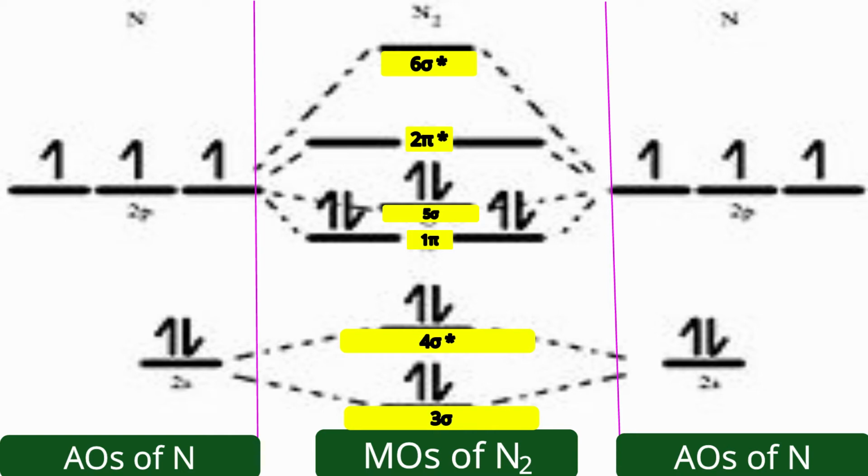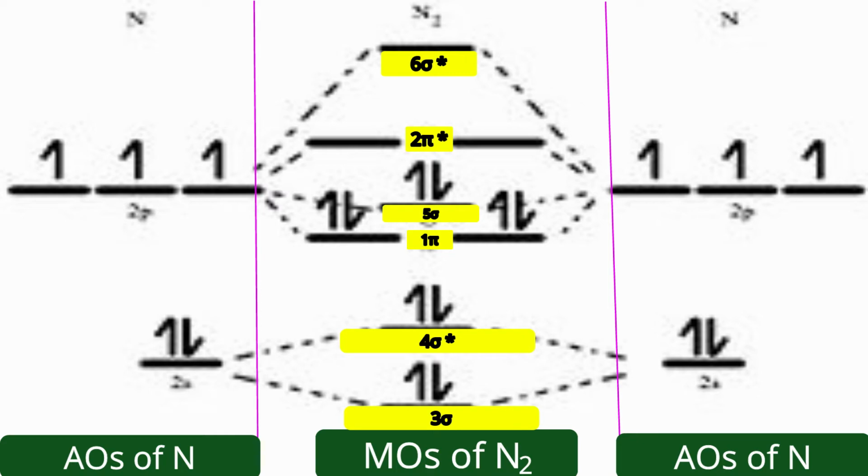Due to crossover of s and p, the pi orbitals are of low energy and the representation is 1 pi, because it is the first pi set. Then the sigma 2px orbital I am representing as 5 sigma.